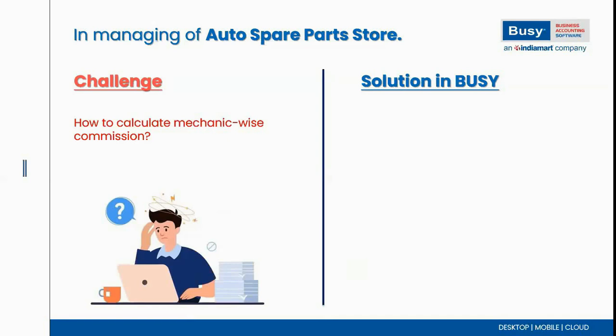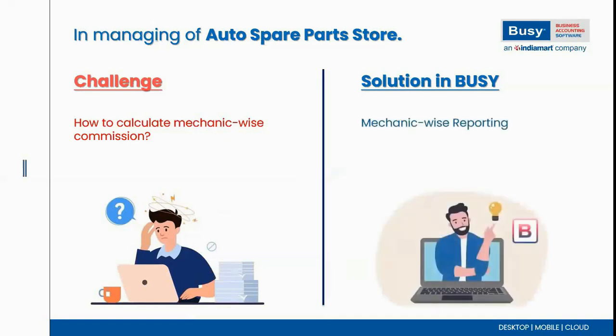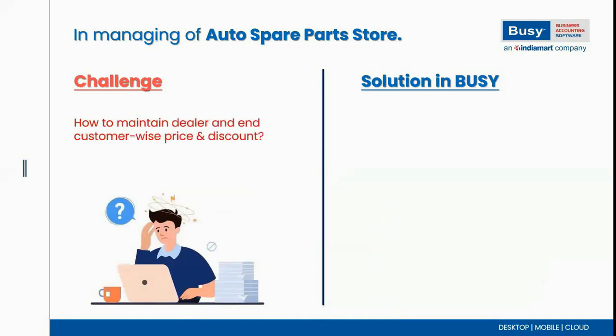If you need to manage the commission of the mechanic, you can easily do it through Busy, through the concept called salesman wise commission reporting, as well as salesman wise reporting, which we can define as mechanic wise reporting also.